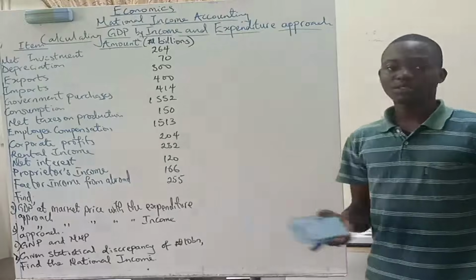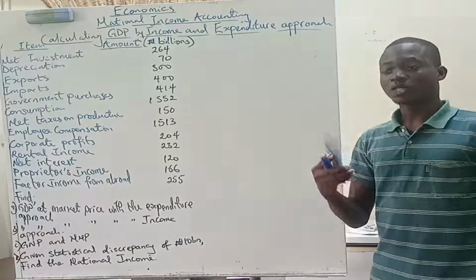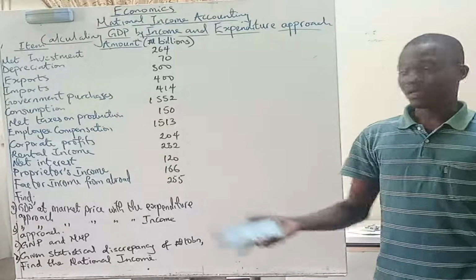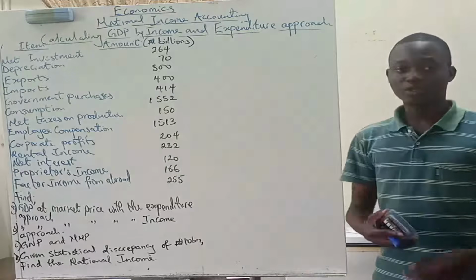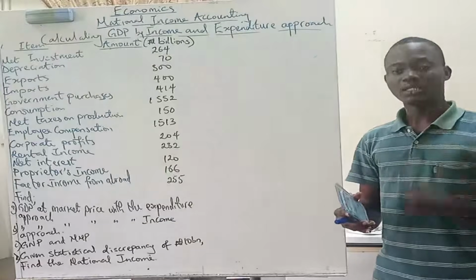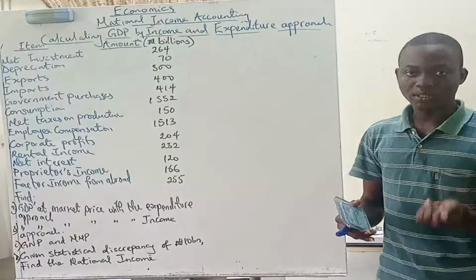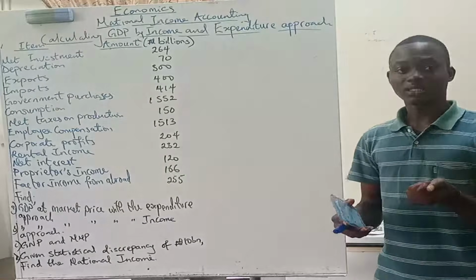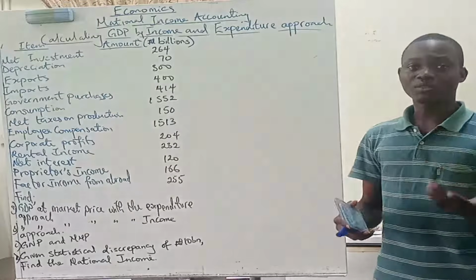Now, proprietor's income is just talking about the income of unincorporated businesses. Then you have factor income from abroad, which is talking about the income of the citizens of a country outside the country, minus the payments made to citizens of other countries inside a country.